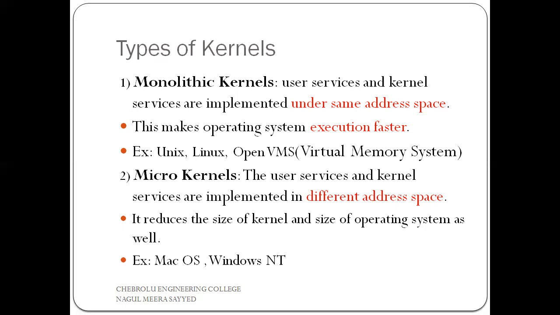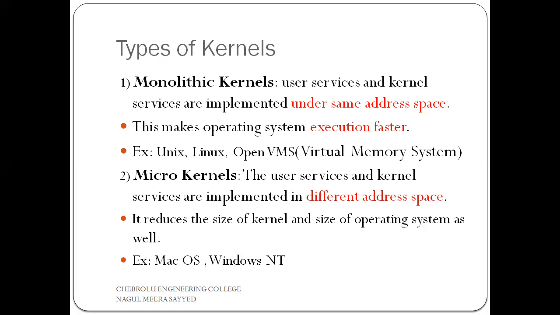Now coming to our second type of kernel, that is microkernel. What is the meaning of microkernel? In this, user services and kernel services are implemented in different address spaces. Monolithic means the same address space; microkernel means different spaces. For user services, there is one address space, and for kernel services, there is another address space. Both are different. That is the meaning of a microkernel.